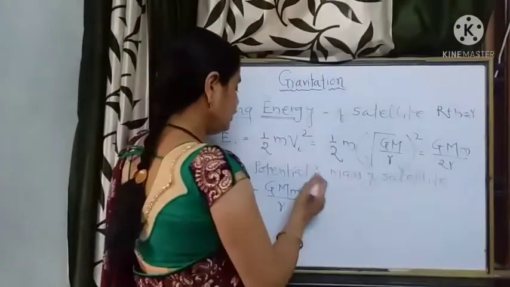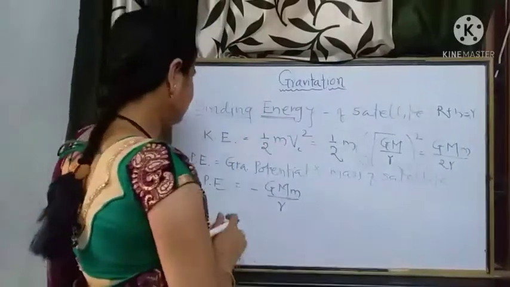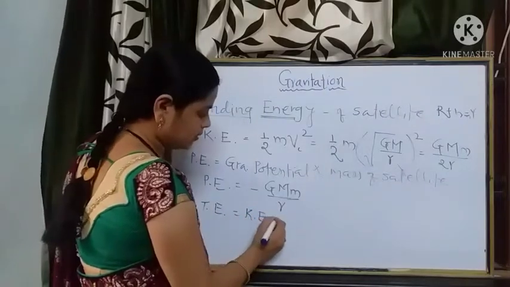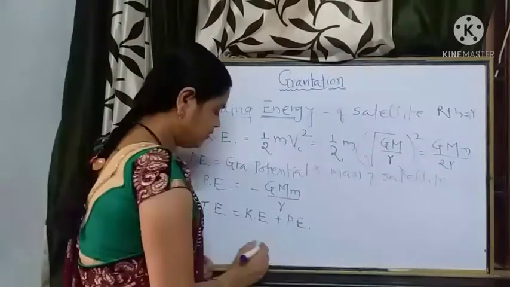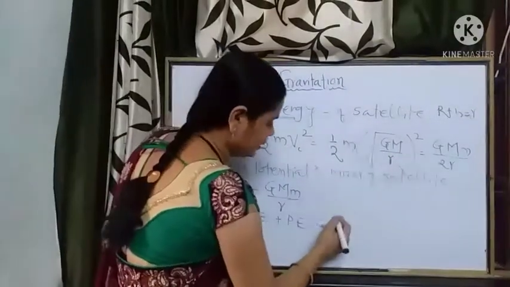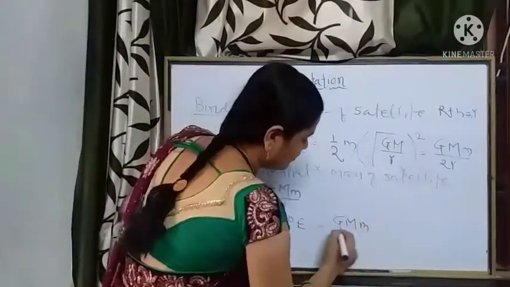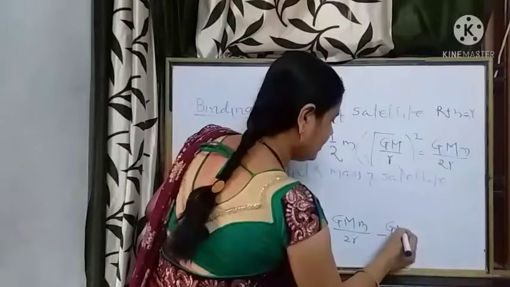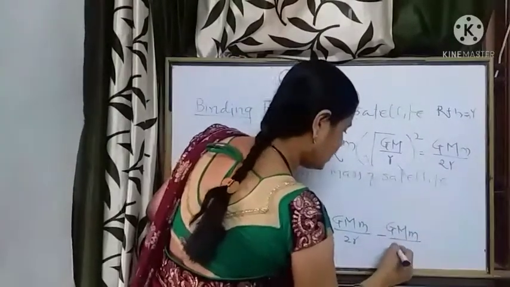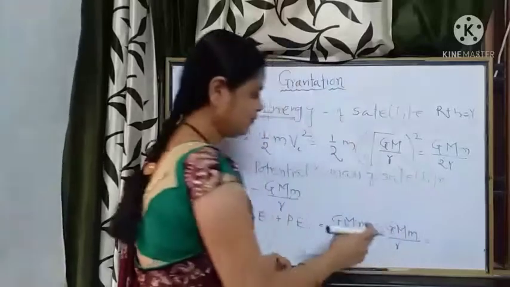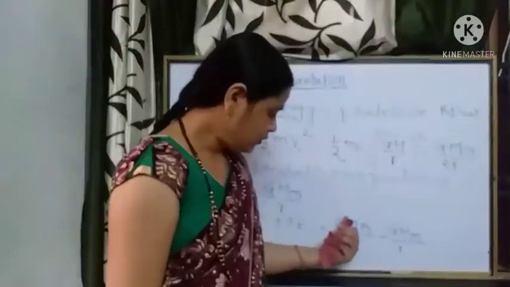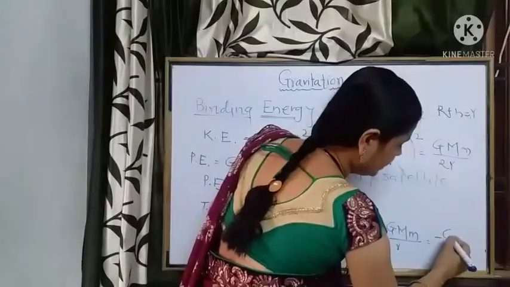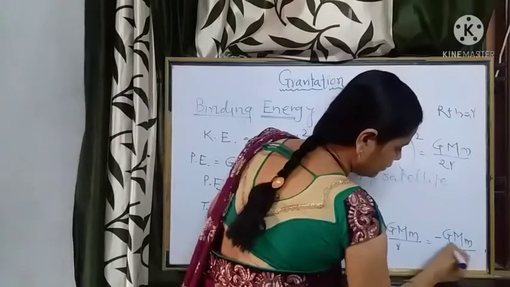Fine. So the total energy is equal to kinetic energy plus potential energy, which is GMm upon 2r minus GMm upon r. Taking GMm upon r common, we get 1 by 2 minus 1, so it is minus 1 by 2, which means minus GMm upon 2r.